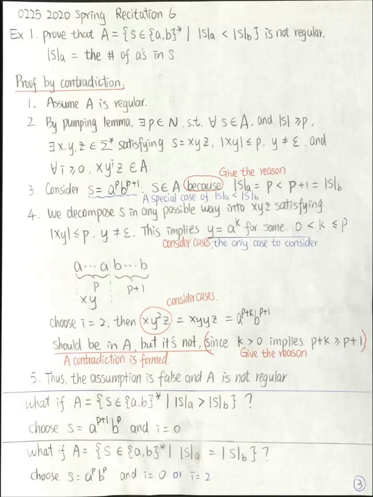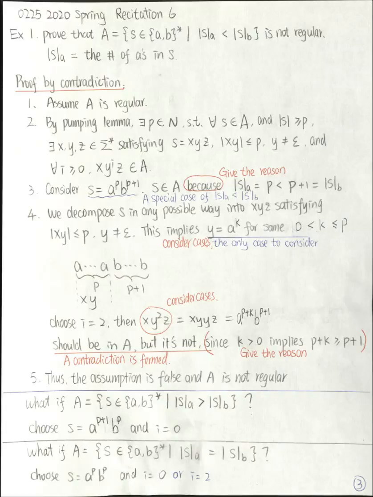Now let's apply the procedure to prove a language is not regular. This language is a set of strings over the alphabet {a, b}, and the strings in this language have this property: the number of a's in S is less than the number of b's in S. We prove this is not regular, and we do that by proof by contradiction. So the first step is always to assume this language is regular. Then the second step is to apply the pumping lemma on this A.